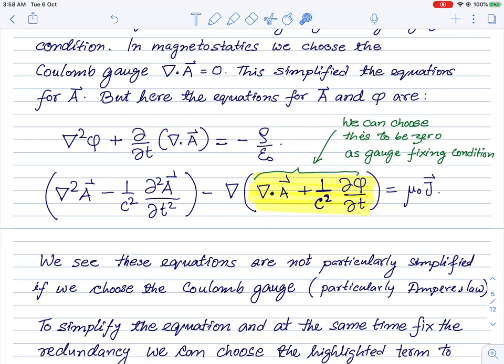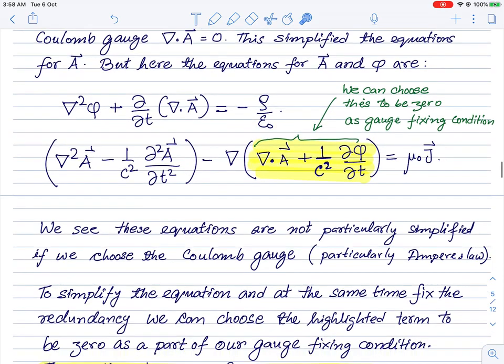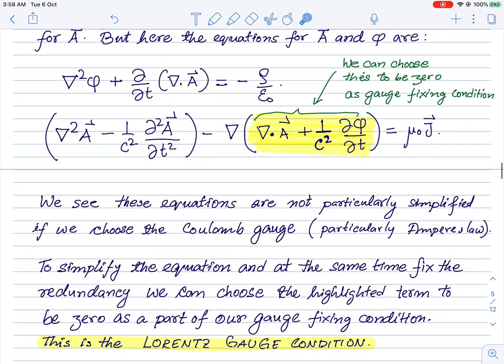So it is a combination like this. If I just set divergence of A equal to 0, then this equation will remain ugly in some sense. It will keep involving A and phi. And in the other equation, the divergence of A is 0, so it will be an equation in terms of phi only, and perhaps this equation will become simpler, but this one is not going to become simpler.